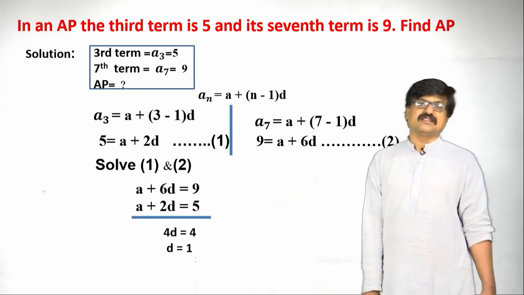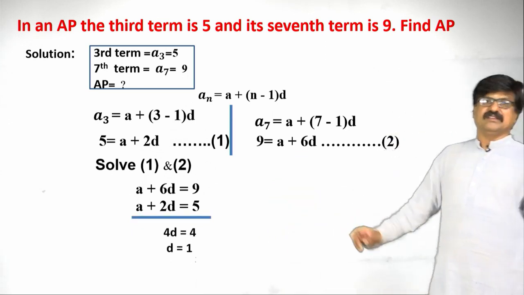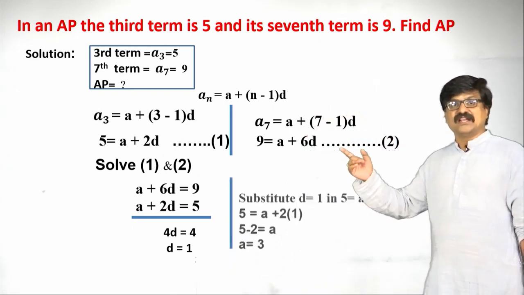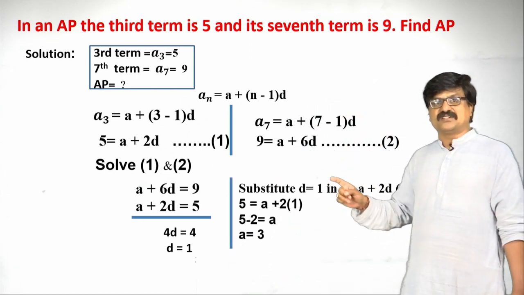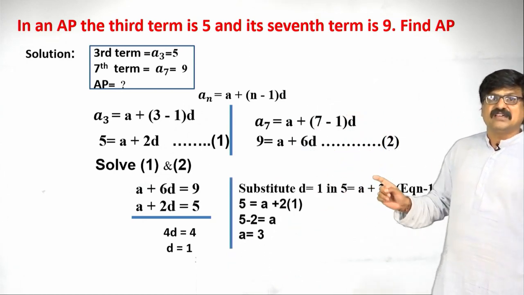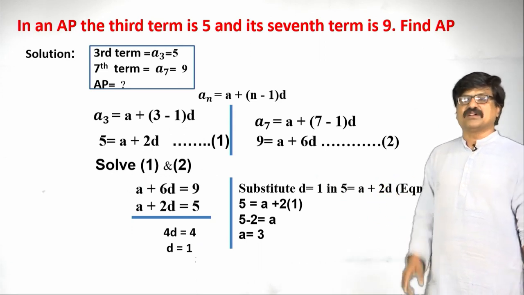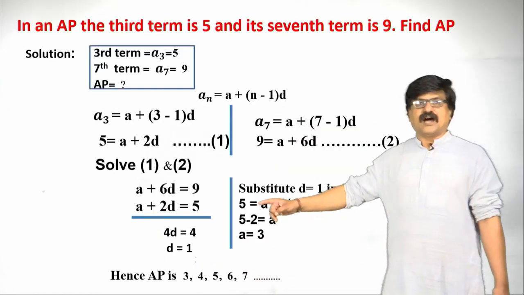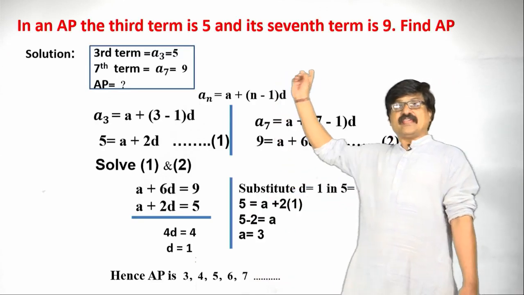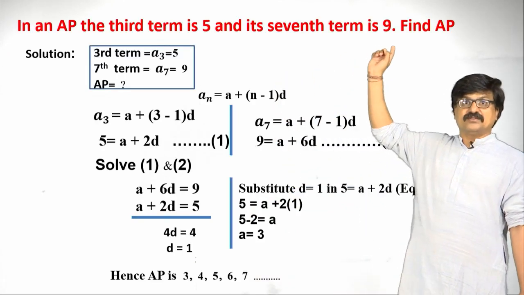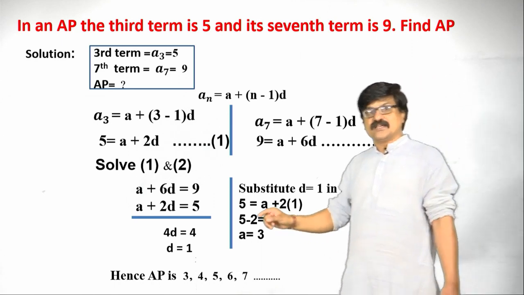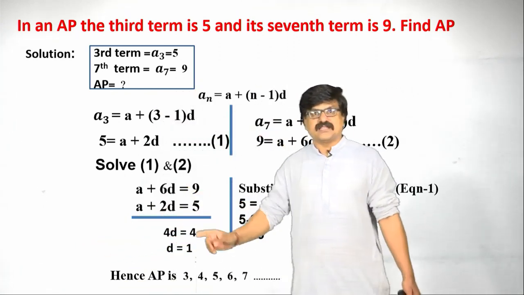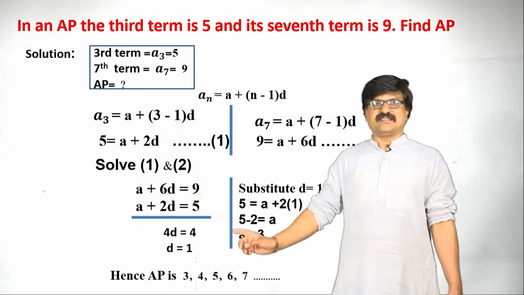Therefore, we are getting the value of d as 1 here. After getting d, consider any one of these 2 equations, and substitute d equal to 1 in 5 equals a plus 2d, that is equation number 1. Finally, after getting d and a, we can write the AP, because here we have to find the AP. Hence the AP is 3, 4, 5, 6, like this we are getting.